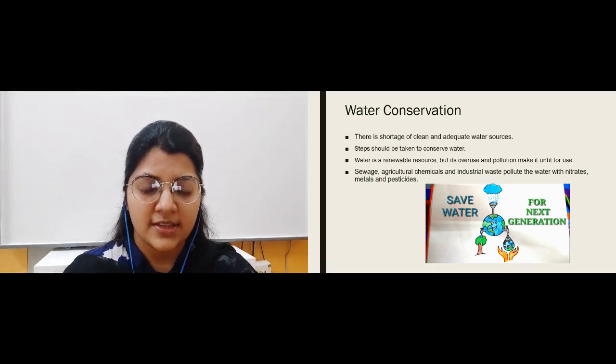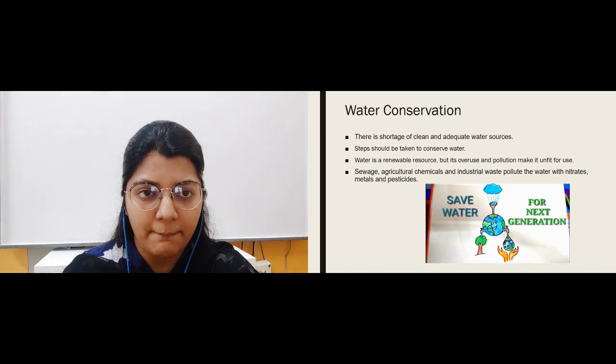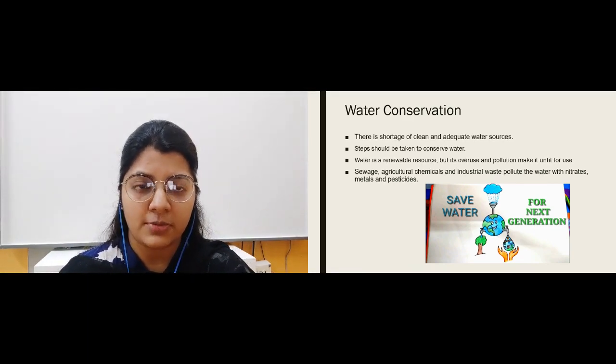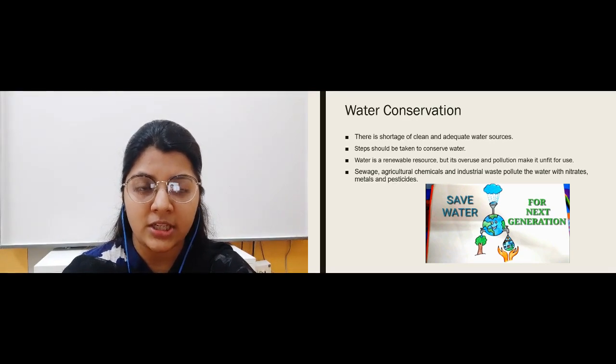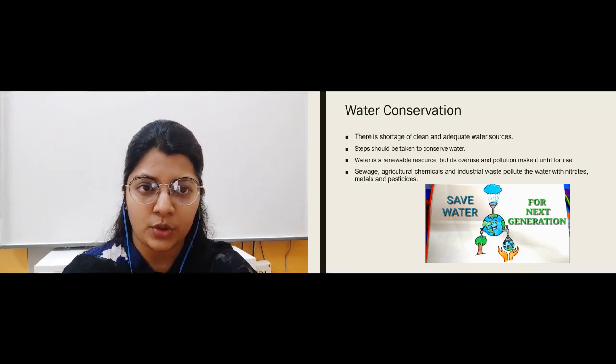For example sewage, agricultural chemicals and industrial effluents are being released into rivers and seas. All this is polluting the water. So it is our duty to look after that such things do not happen, and the government has also made laws for that. It is our ethical duty as responsible citizens to conserve water and not pollute it.